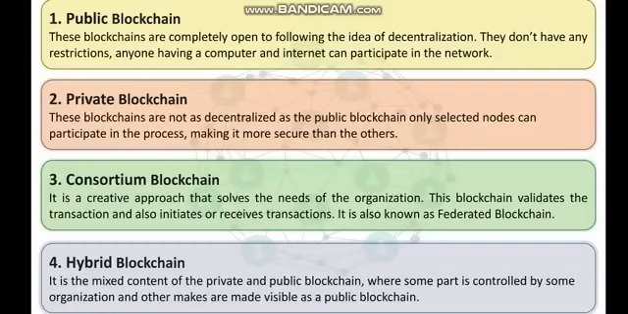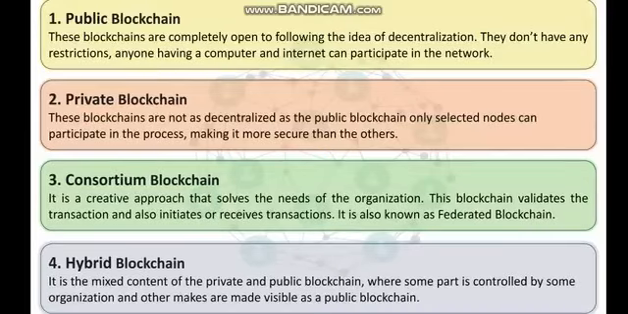Consortium blockchain. It is a creative approach that solves the needs of the organization. This blockchain validates the transaction and also initiates or receives transactions. It is also known as federated blockchain.